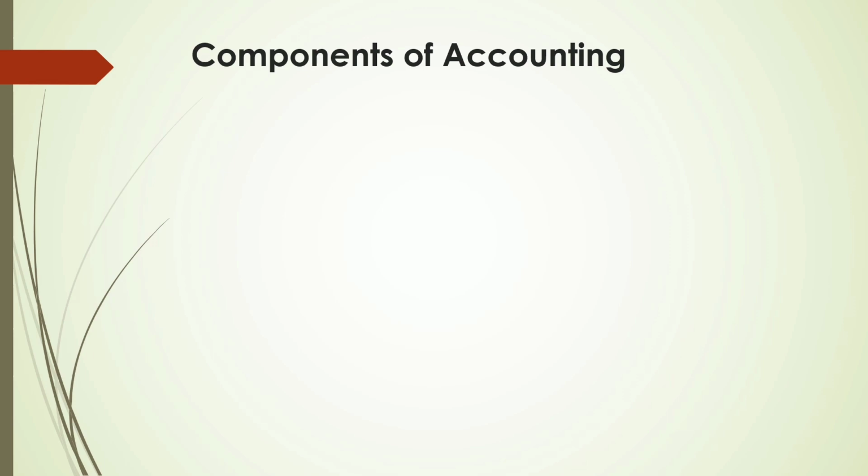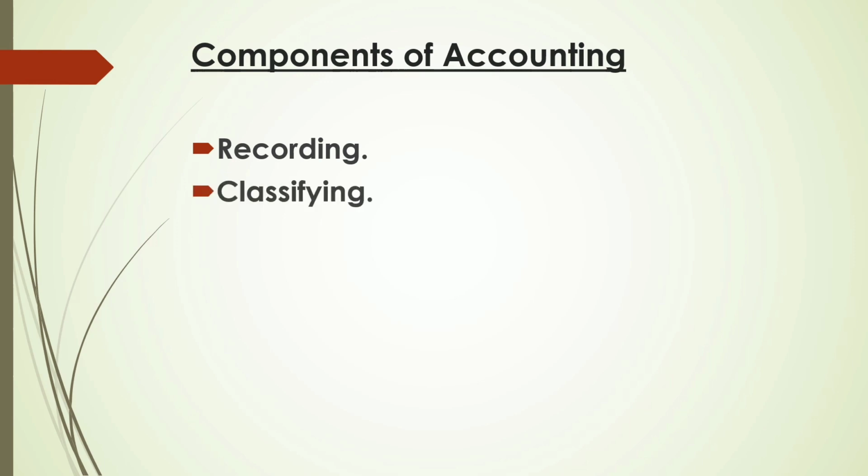The first component that we want to talk about is recording. Now, the word record means write down. So in accounting, recording means that we are to write down all transactions that occur in the accounting books, like ledgers, journals, etc. Classifying. The word classify also means to arrange or organize. And in accounting, this informs us that after recording has been made, we are to arrange all these transactions into headings and groups.